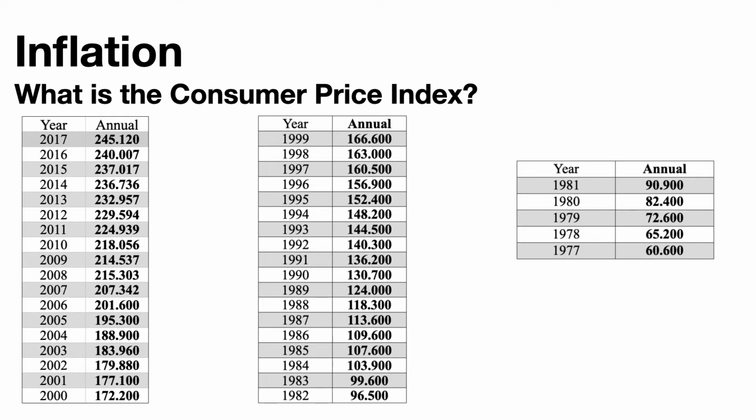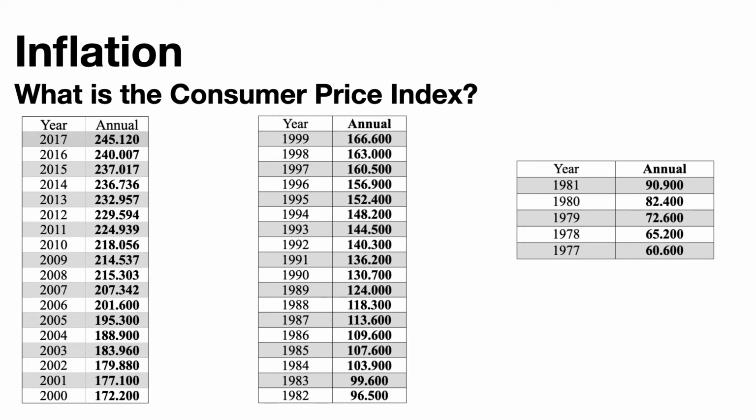On the left-hand side, you see the year, which is only going from 1977 to 2017. And then the annual, well, what is this annual? Annual means year, of course, but what does that number mean? This means roughly, it's kind of like a price, but it's not a price, okay? So the CPI doesn't have any units, but it's a bit like the money.